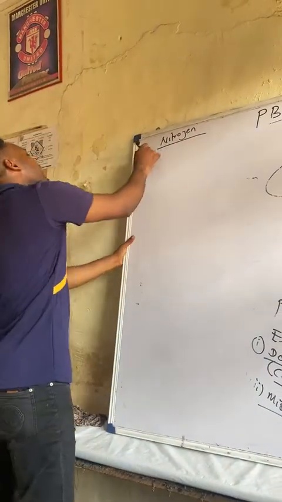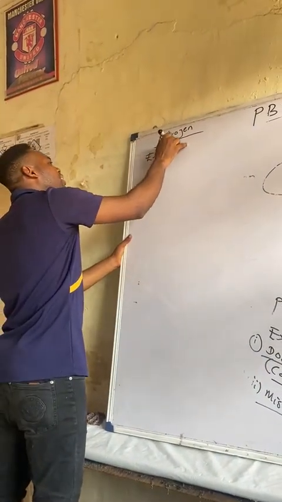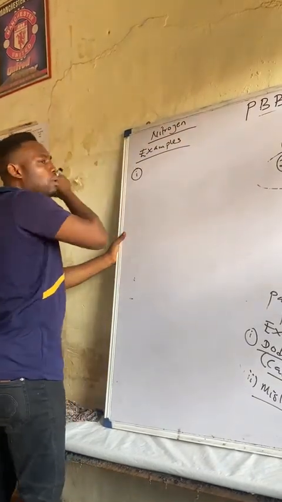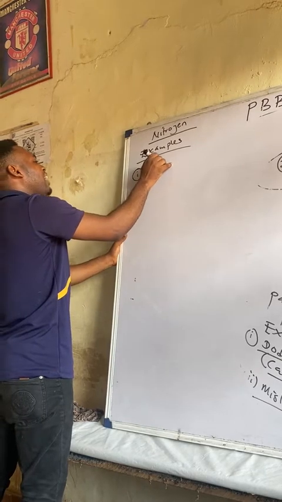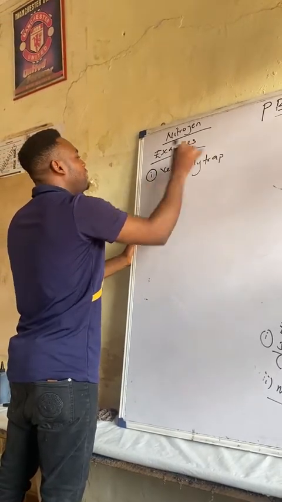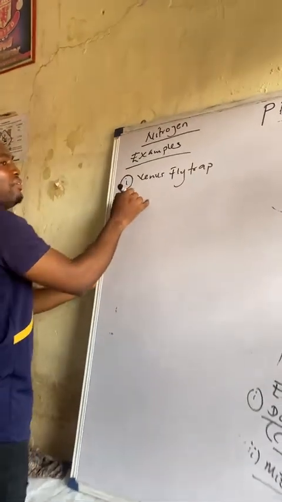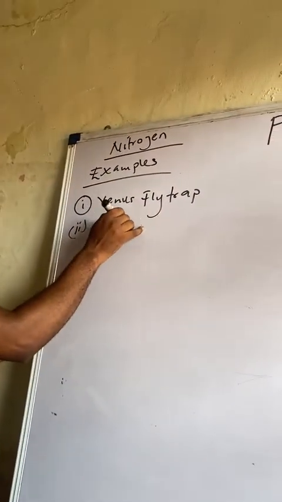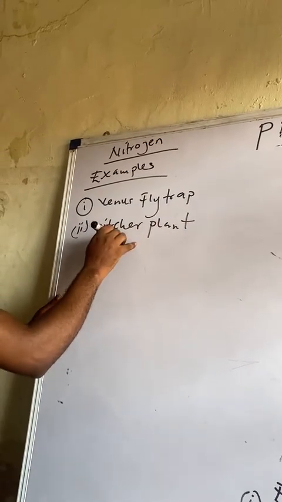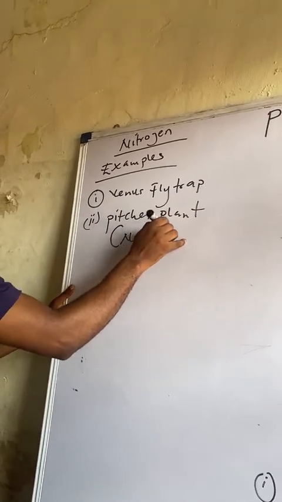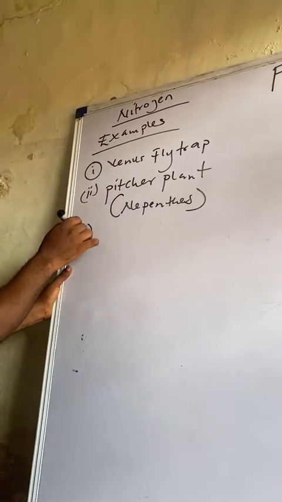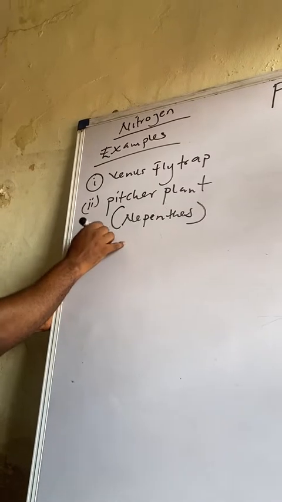Now, examples of these plants quickly. We have one, Venus flytrap. Two, we have pitcher plant, which is also known as Nepenthes. Three, we have bladderwort.